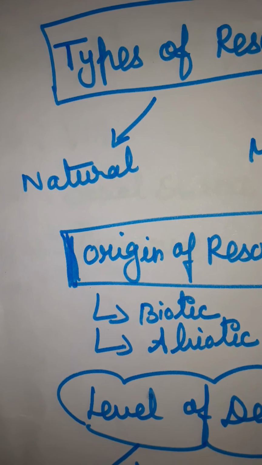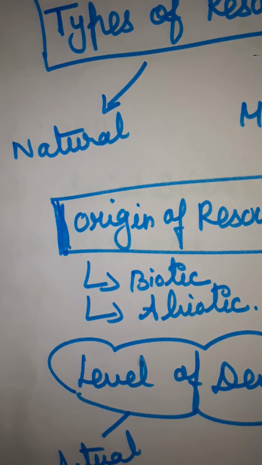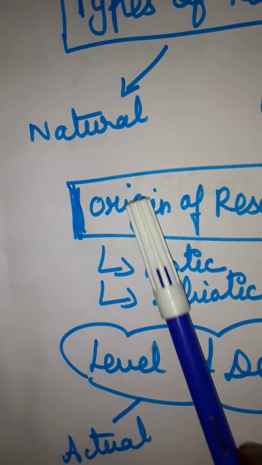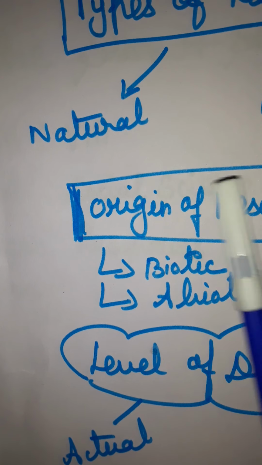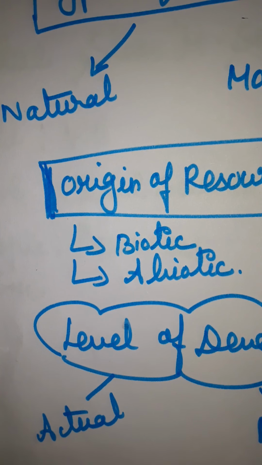Next, biotic resources and abiotic resources. Biotic resources are living things. Examples: plants, animals, insects, worms, etc. Abiotic resources are non-living. Examples: soil, rocks, minerals, etc. Now we are going to see the types of resources again. There are two types, natural and man-made. This is the origin of resource, that is biotic and abiotic.